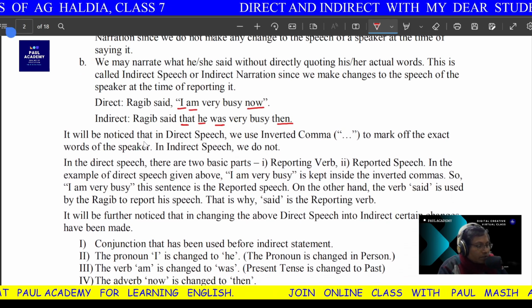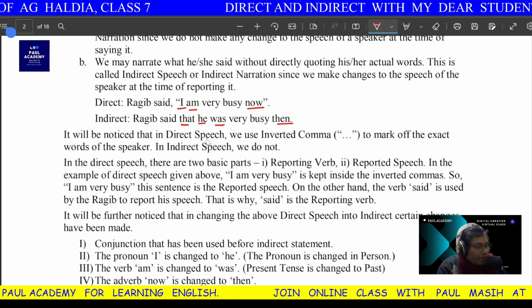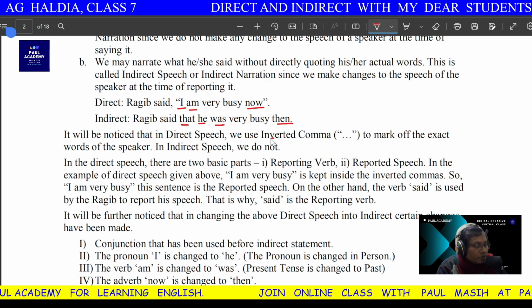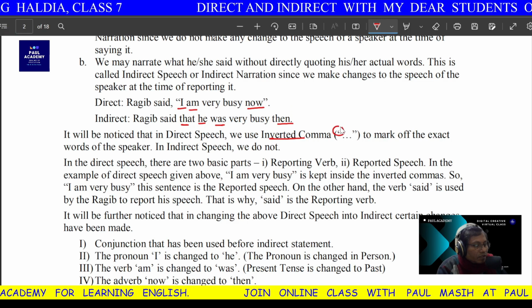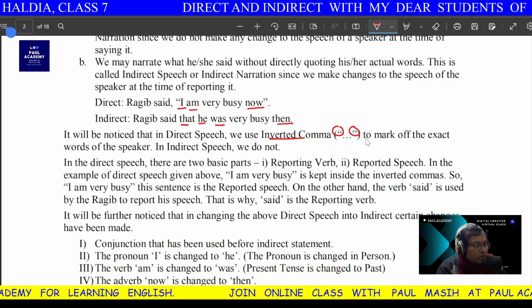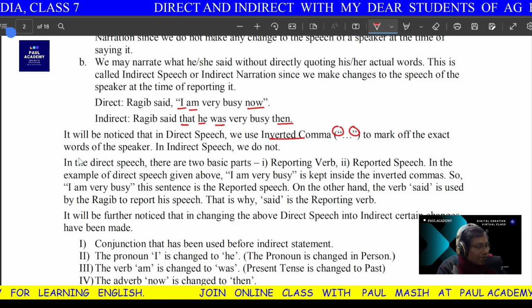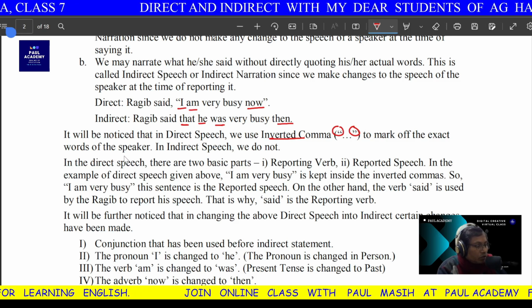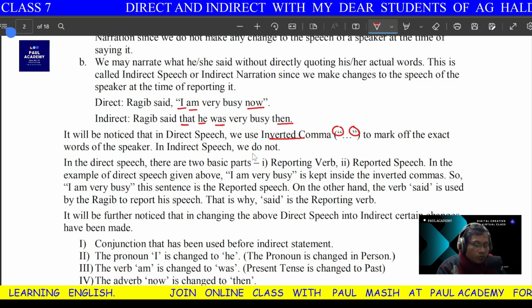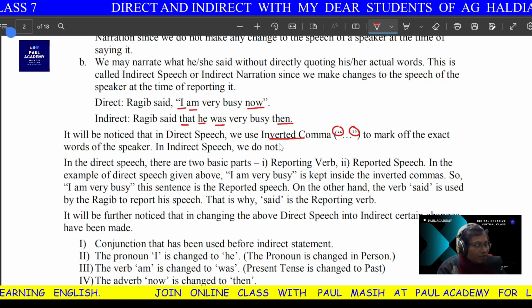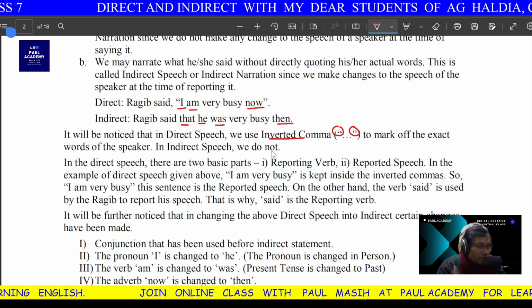It will be noticed that in direct speech we use inverted commas. Double inverted commas are usually used to mark off the exact words of the speaker. In indirect speech, we do not use any inverted commas. That is a very basic rule.